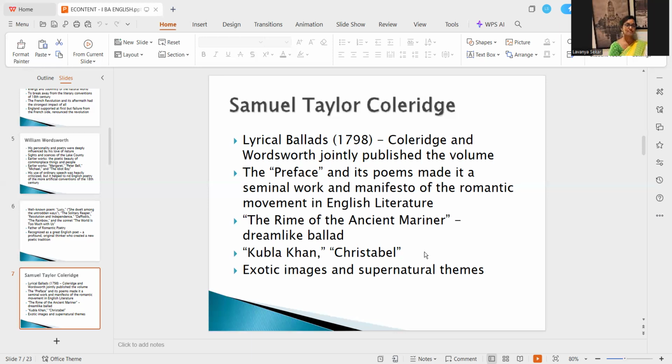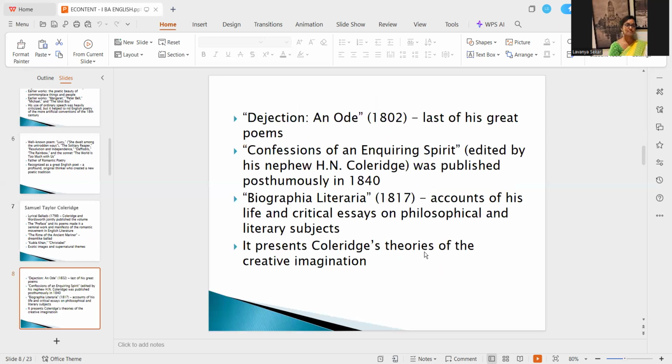William Wordsworth is not much for the supernatural. He was not much for supernaturalistic themes. On the other hand, Coleridge brings in naturalistic elements. For example, he brings in the element of the sea. He projects the sea in a very exotic image, right? He projects the sea in a completely different image, so different from what is familiar to us. The best example is the poem The Rime of the Ancient Mariner.